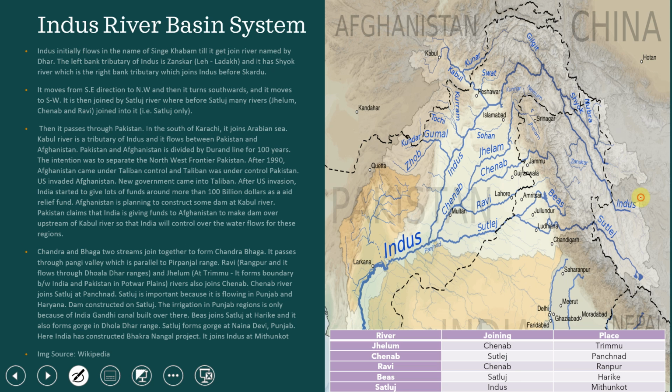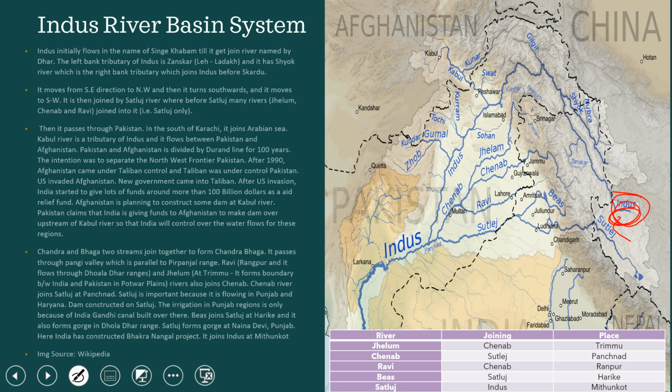The initial name of the Indus is Singe Khabam. After it joins with the Dhar river, one Dhar river will be present here, it is not in the map, Singe Khabam gets the name of Indus.